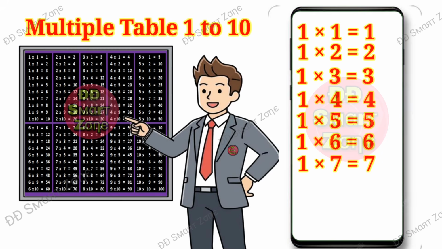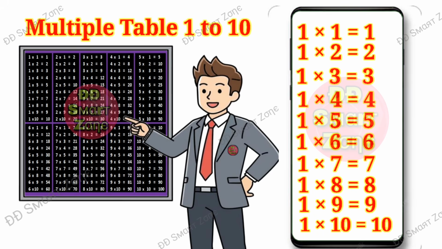One sevens are seven. One eights are eight. One nines are nine. One tens are ten.